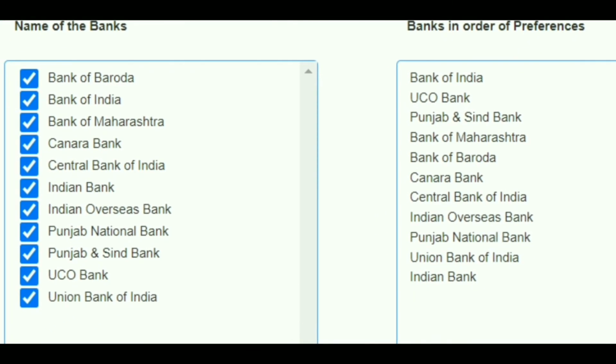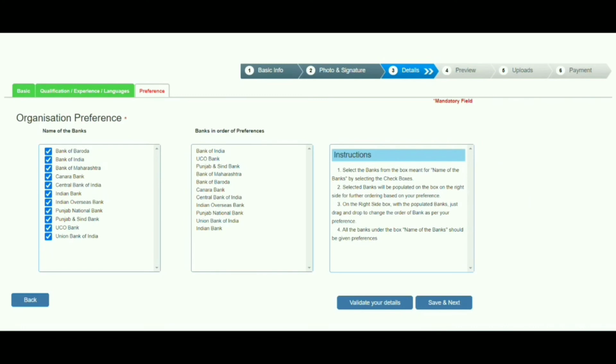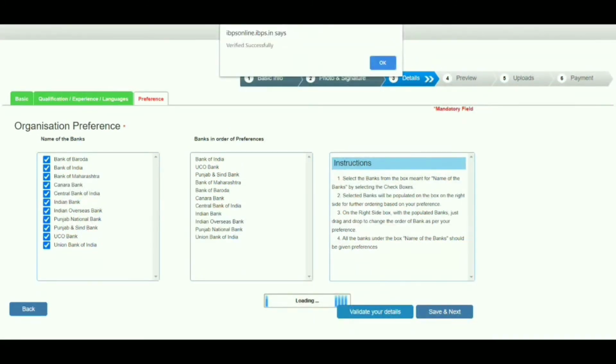Once you are done with giving the preferences, you can click on the validate your details button, and check whether you are satisfied with the selections or not. Once you have checked the notification also, no issues. After that, click on the validate your details button. Once you click it, we will get this pop-up message, verified successfully. Click on the OK button, and next click on the save and next button.